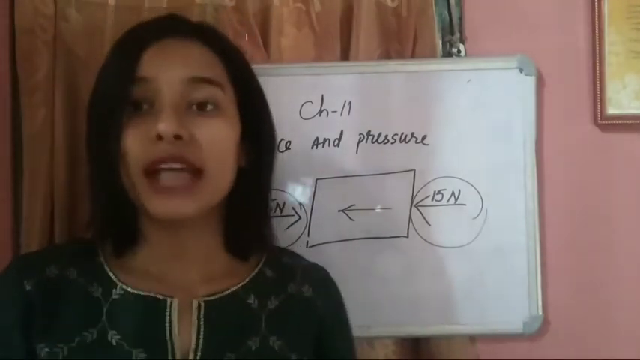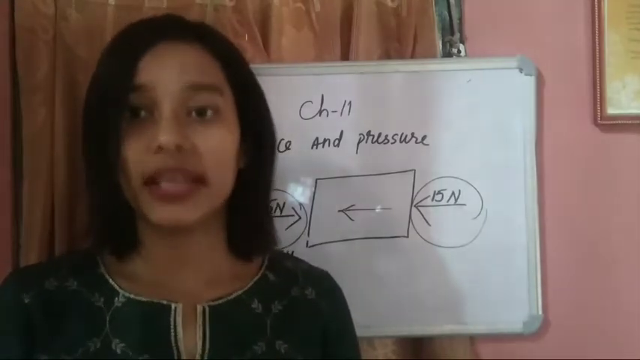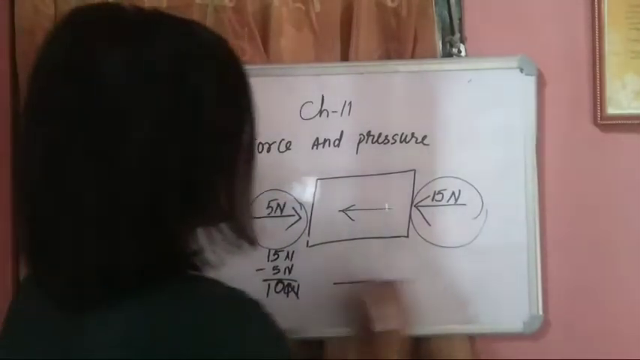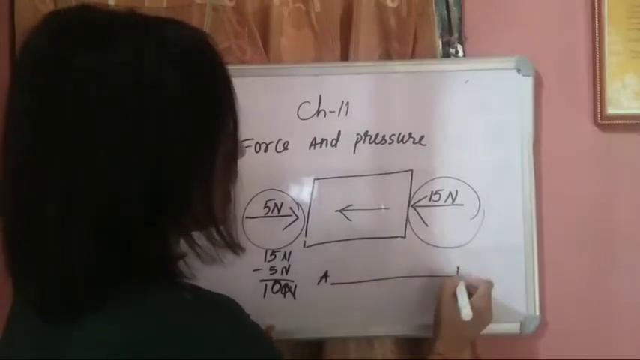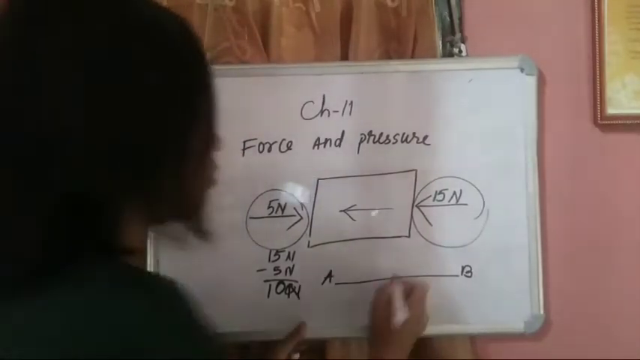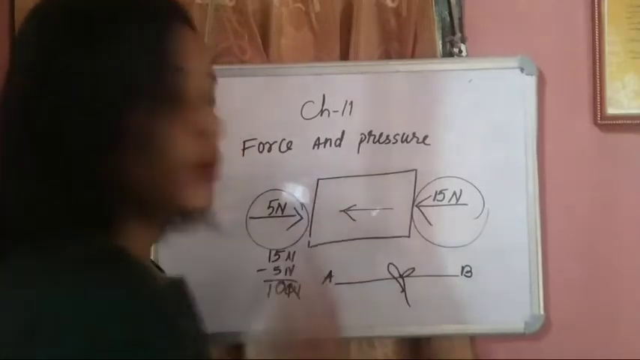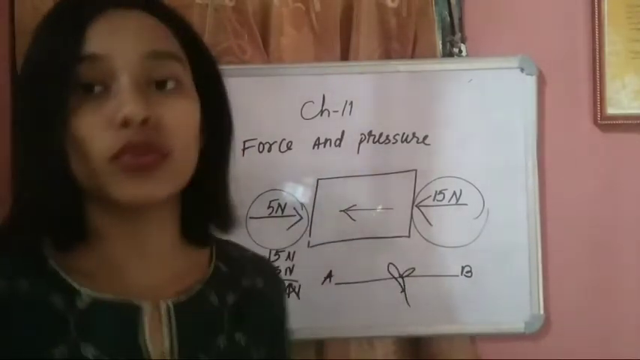Okay, now let me give you one more example. What happens when you are playing tug of war? Two teams are there, suppose team A and team B. Both the teams are pulling the rope. Still, what happened? The rope does not move.